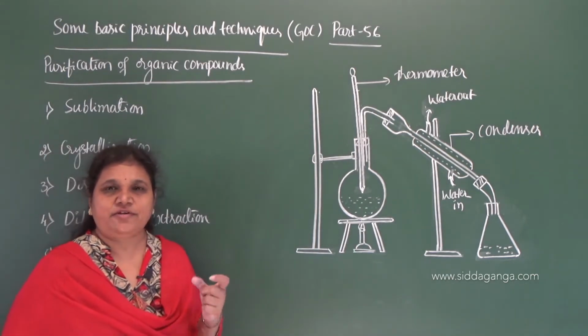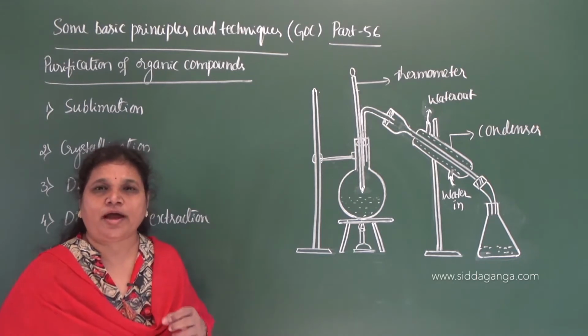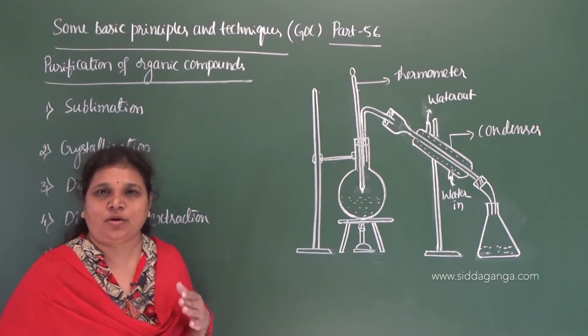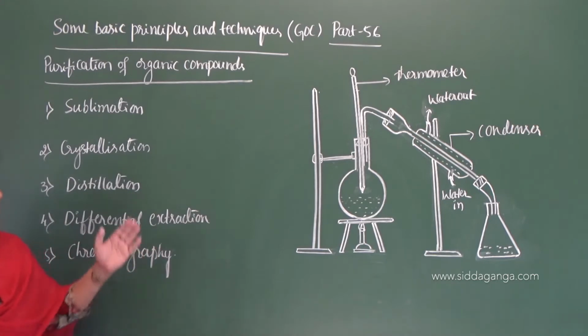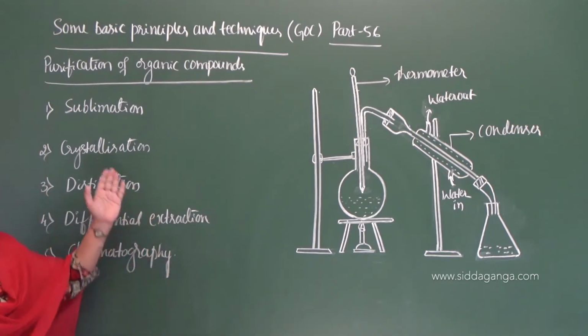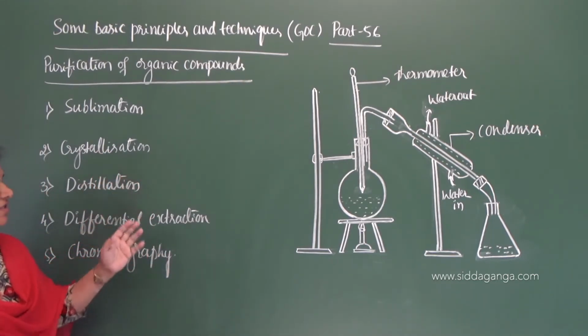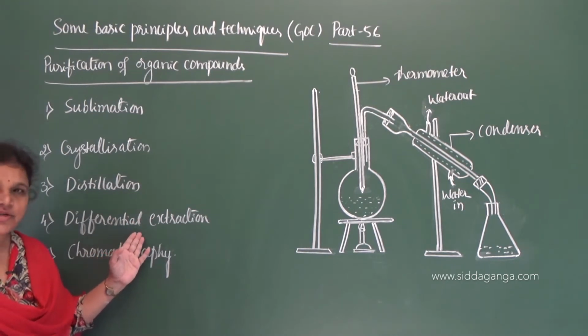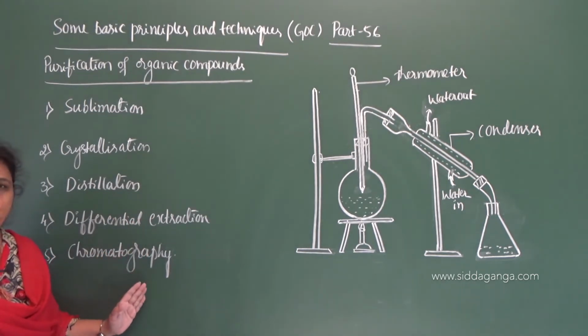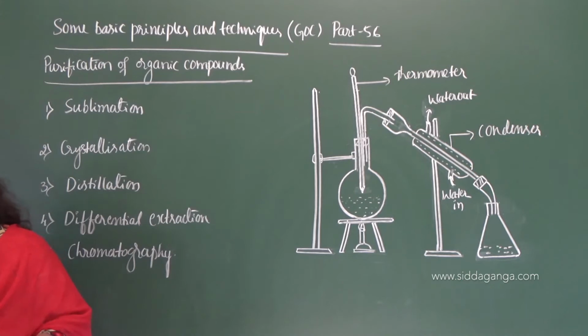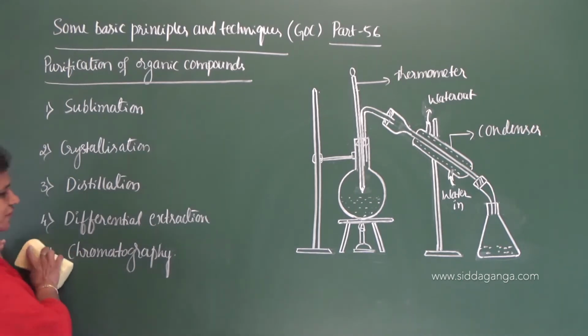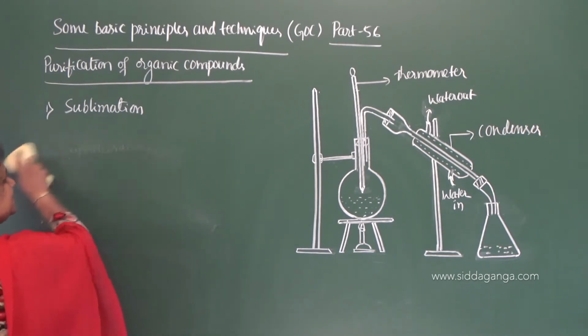On the basis of the nature of the organic compound and the impurities present along with it, we can apply any of the methods here: either sublimation, crystallization, distillation, differential extraction or chromatography. Okay, so let us go one by one. First one, what do you mean by sublimation?